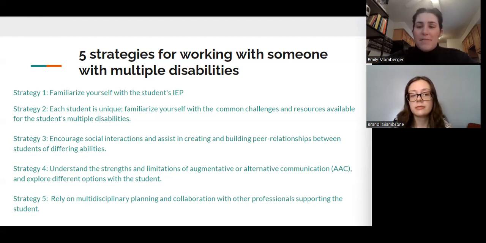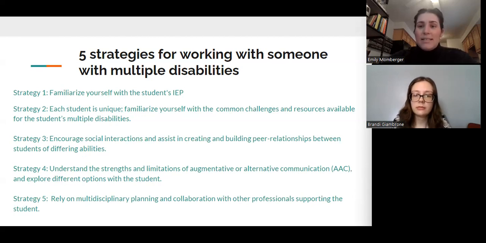Strategy 4, as previously discussed, is that it's important to implement AAC when necessary. We want the student to use AAC with as little assistance as possible to facilitate and build independence. Also, the student's team should determine the goals of using the equipment before implementation and ensure the method or device fits with the family's lifestyle so that it can be used at school and at home.